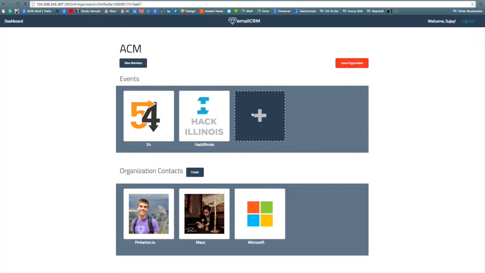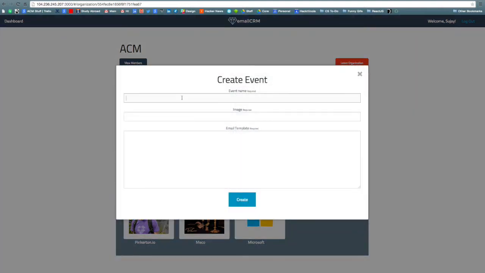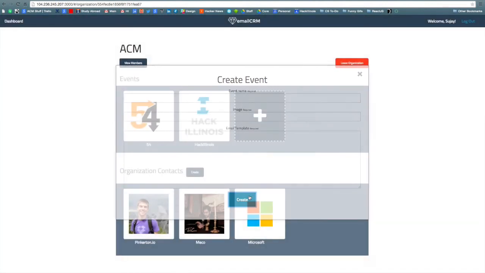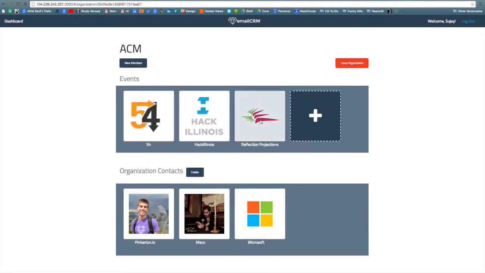Sujay also wants to create a new event called Reflections Projections, which ACM is hosting in a couple of months. So you can click on the new event page and create the new event. And inside this, he can create an email template that he'll use when emailing his organization's contacts about this new event. Great, so we can see that it's been added.